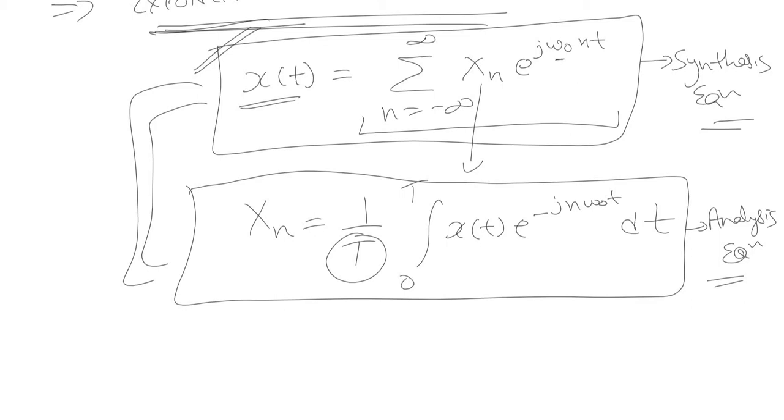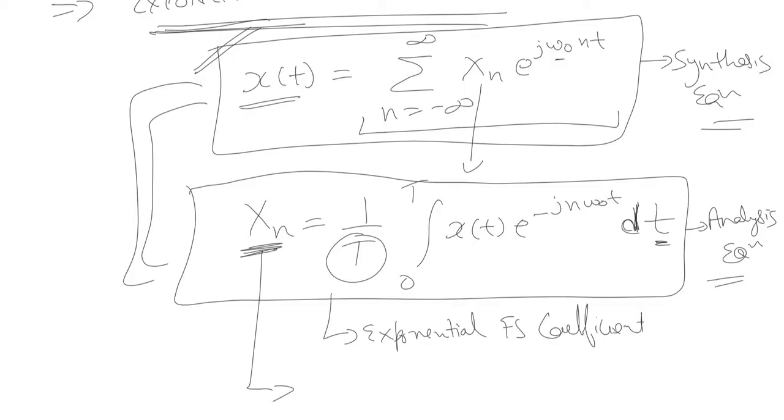Now, a very interesting thing to note over here is this exponential Fourier series coefficient. If we look at this coefficient very carefully, it is an integral term, and integral with respect to the independent variable time t. If you simplify this term, you will observe that this x of n comes in terms of the frequency.